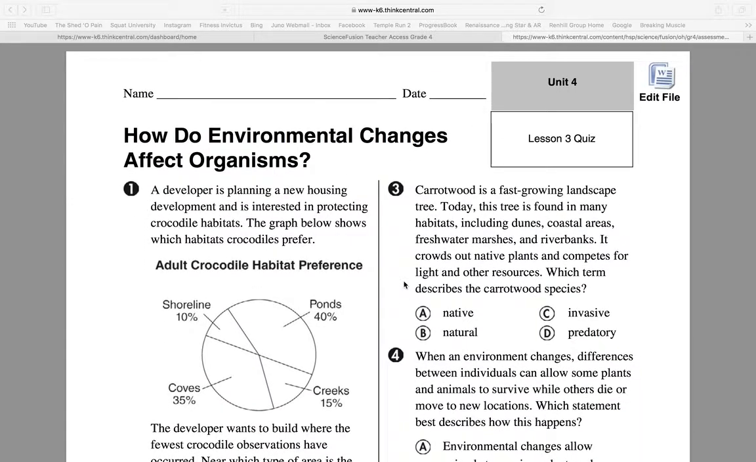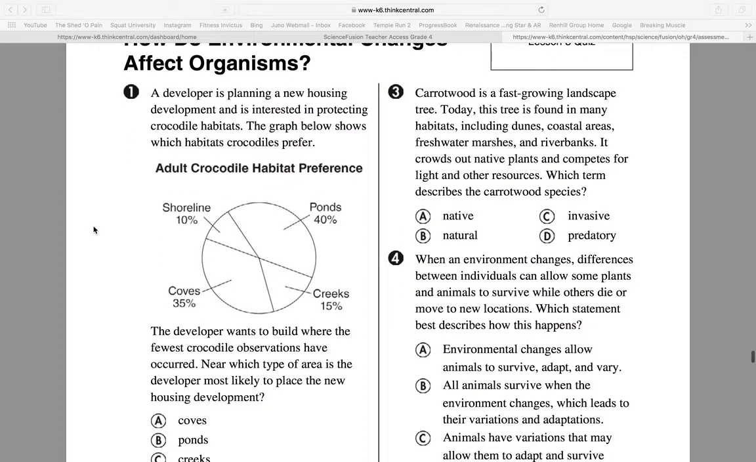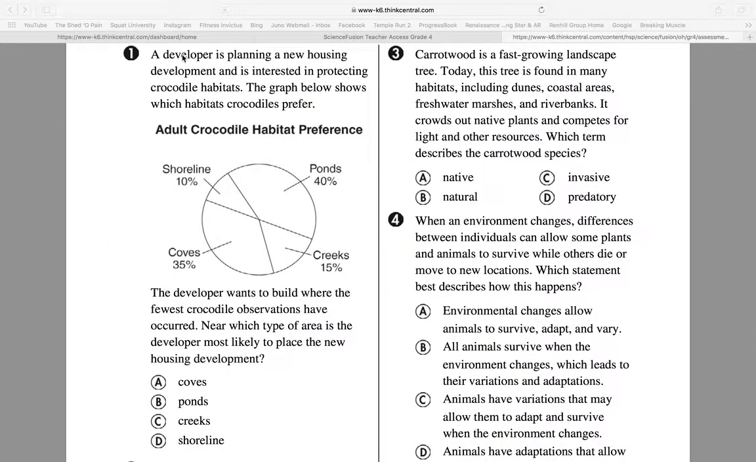Okay, Lesson 3 quiz. How do environmental changes affect organisms? Number 1. A developer is planning a new housing development and is interested in protecting the crocodile habitats. The graph below shows which habitats crocodiles prefer.